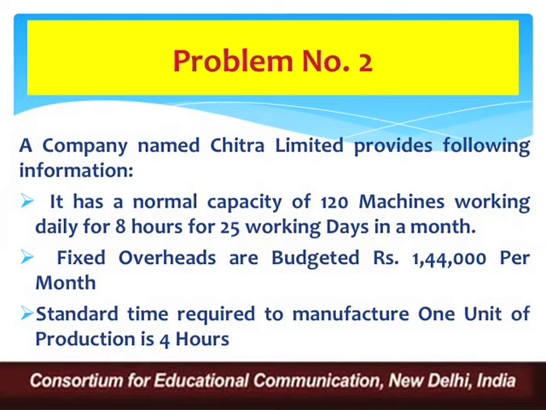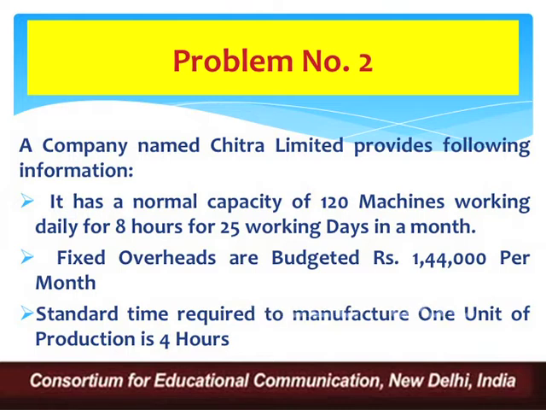So basically in this particular line we are providing you three sets of information. The machine has a normal capacity of 120 machines and they are working daily for 8 hours. So each of the machines is working for 8 hours for 25 working days in a month. In a month, how many working days do we have? 25 working days. How many hours are workers working? 8 hours. And how many machines? 120 machines. Fixed overheads are budgeted at rupees 1,44,000 per month. This is the amount of fixed overheads on a monthly basis. The total amount budgeted on account of fixed overhead is rupees 1,44,000 per month.